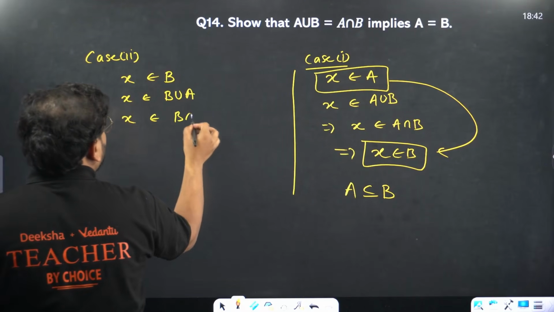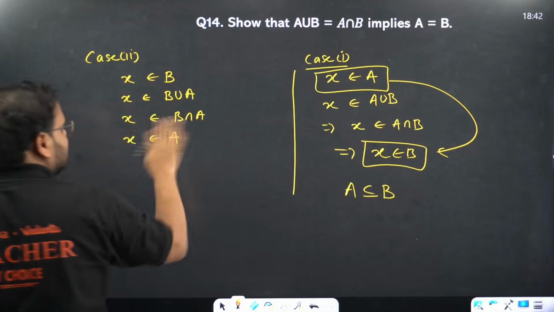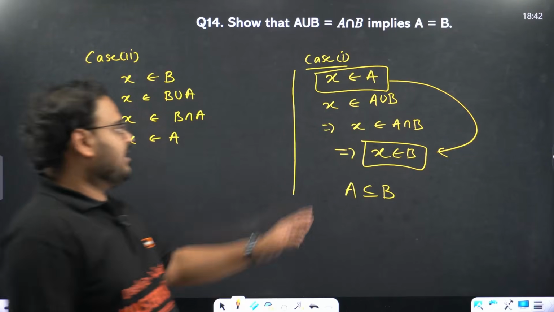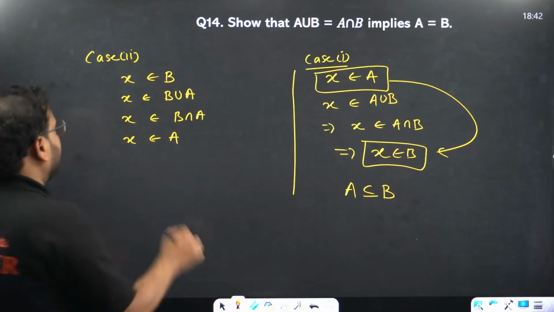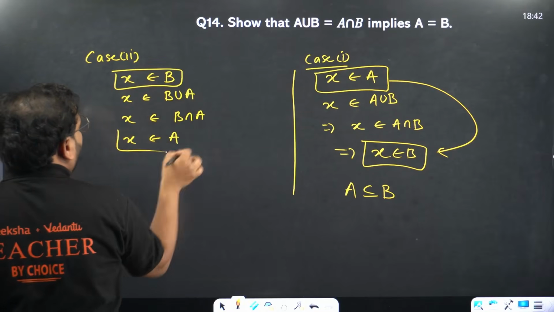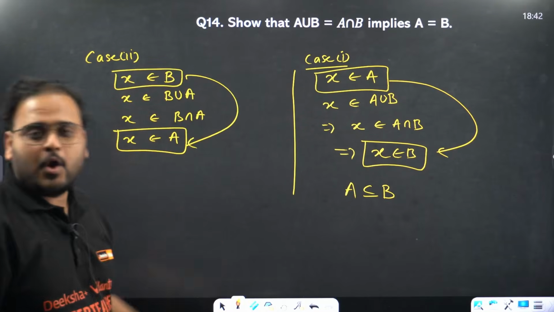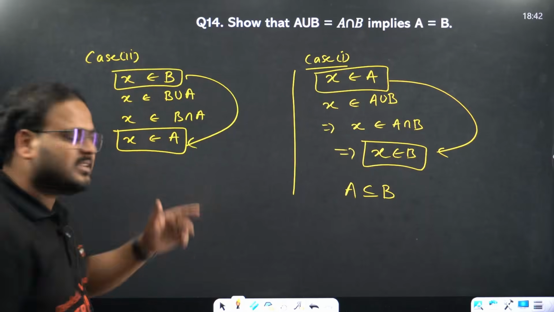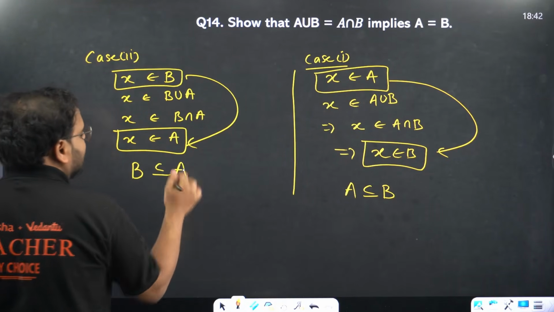B intersection A. It means you will have same element present in what? Set A. Just opposite. Here we did from A and got to B. Here we did from B and got to A. It means over here if you combine these two, all elements of set B are present in set A. It means B is a subset of set A.